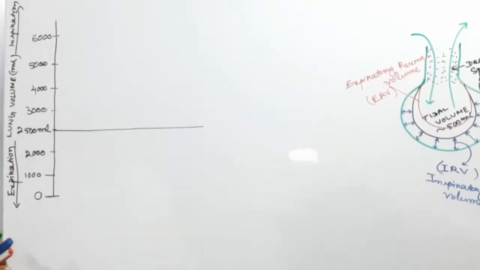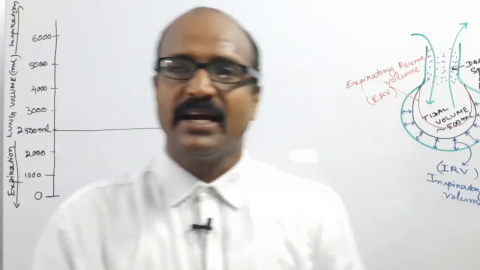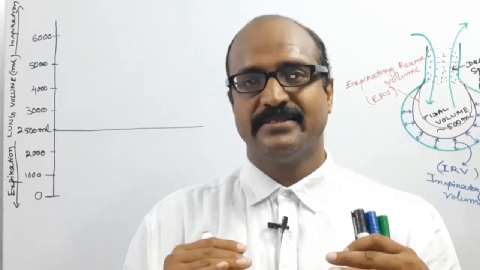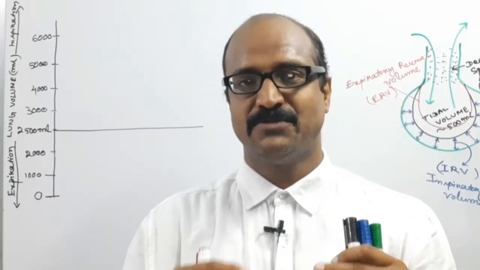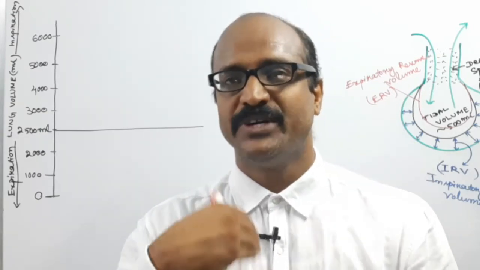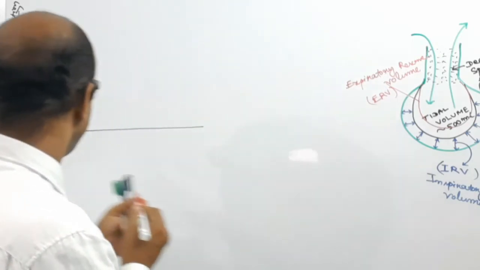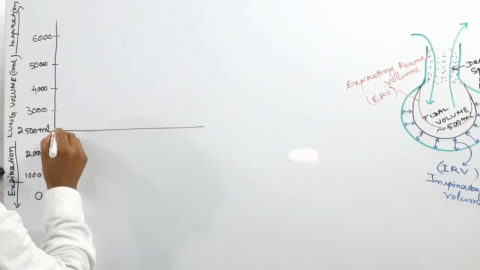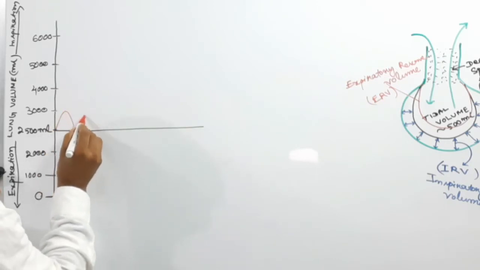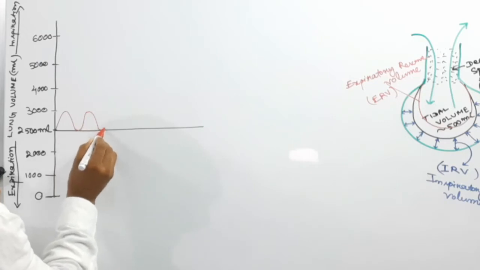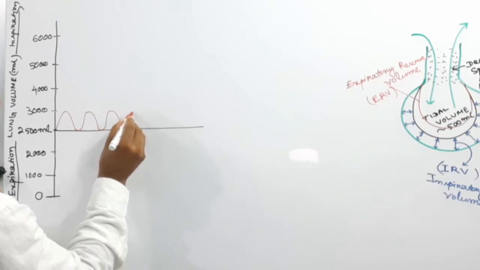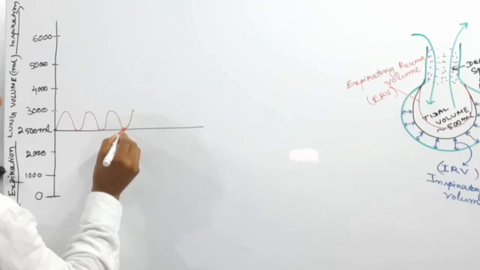In normal condition, as much volume of air as we take in, the same amount we expel. So in normal condition, we have inspiration, then expiration, then inspiration, then expiration. In inspiration it goes up, to the optimum inspiration.